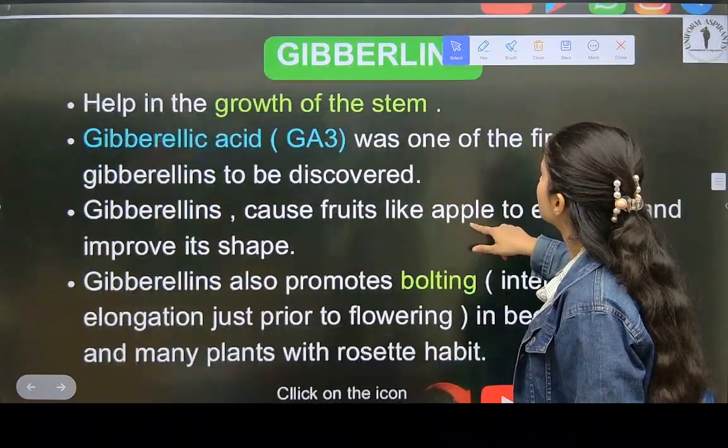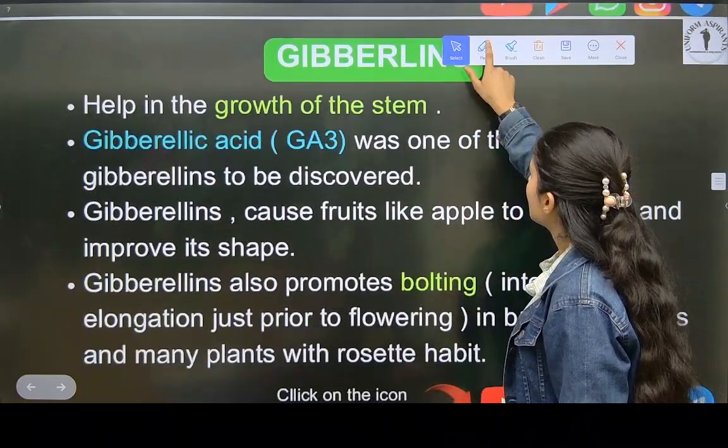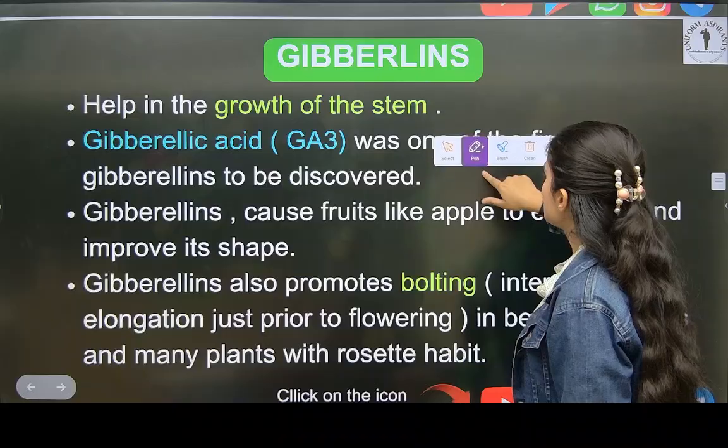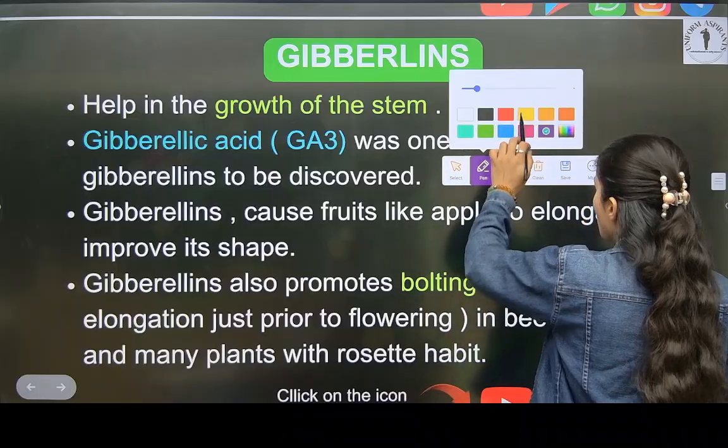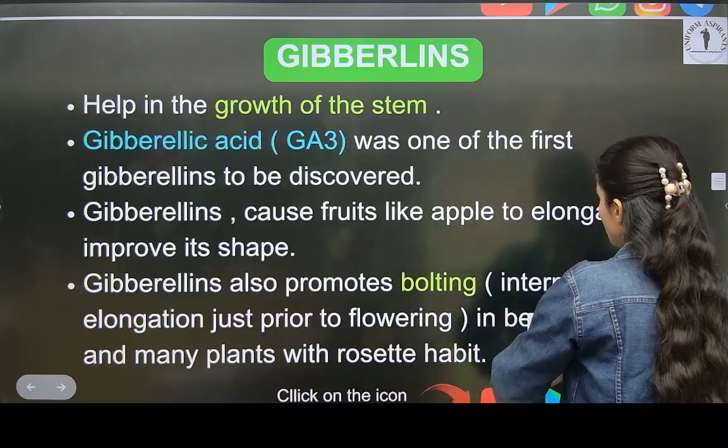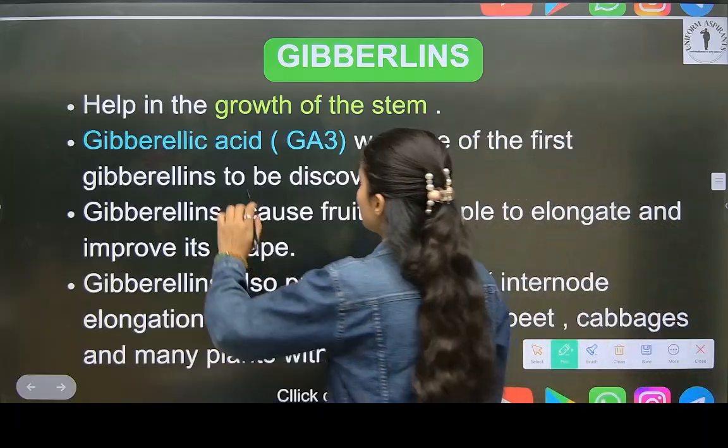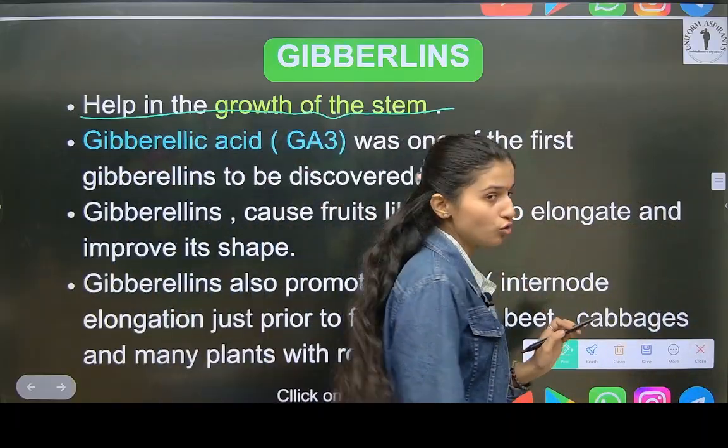Now see, gibberellins. What do gibberellins do? This is also a growth hormone. Now see, what is the main function? Growth of the stem.